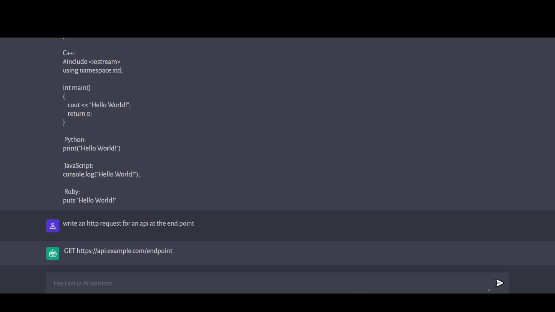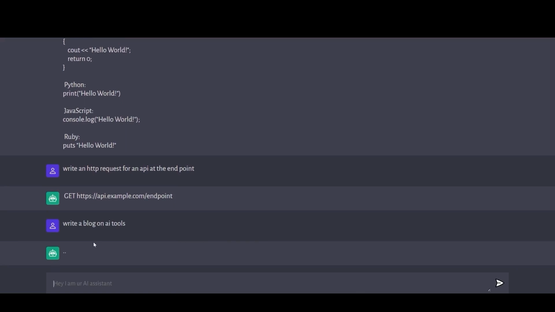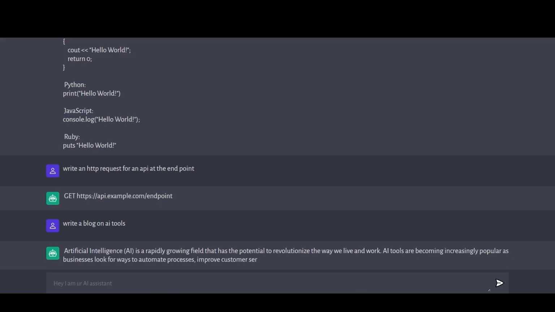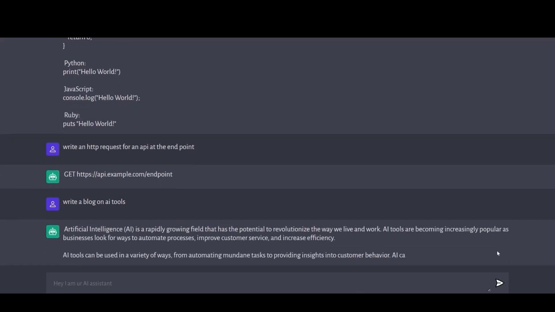Let's write a blog. Write a blog on AI tools. Let's see whether it is able to write a blog for us. If you don't get any kind of idea on which topic you should write the blog, you can ask ChatGPT, so it can generate any ideas for you, or if you are interested in a specific niche, then you can type that niche and ask ChatGPT to write a blog on it. So it started writing a blog for us.